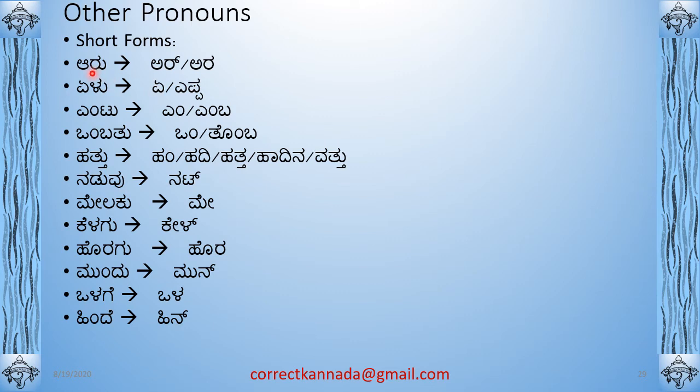Other short forms. Aru is ara or ara. Yelu is 7. Aru is 6. Yelu is 7. You can just say ye or yeppa. These are used in numbers. Yentu is 8. You can say yen or yenba. Okay, that is 8. Umbattu is 9, or tumba. These are all short forms or other forms. Hattu is 10. Han, hadi. Hattu itself is used. Hatta is used. Hadina, then dattu. These are all other forms of hattu.